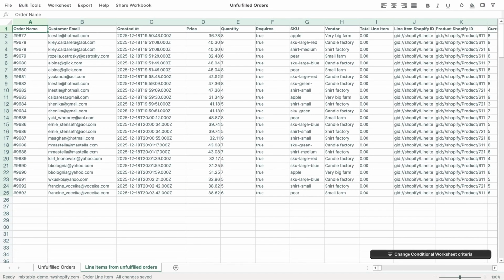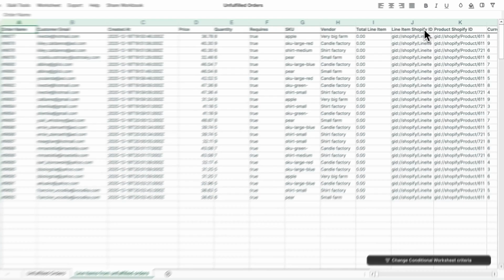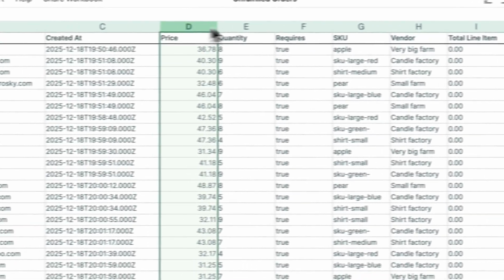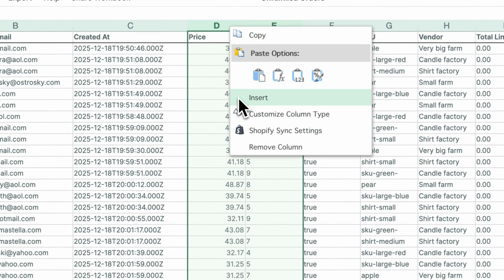The template starts off with a number of columns that are most used by our users, but you can add and remove ones at will. For example, we can remove columns we don't need. And we can also add new ones.